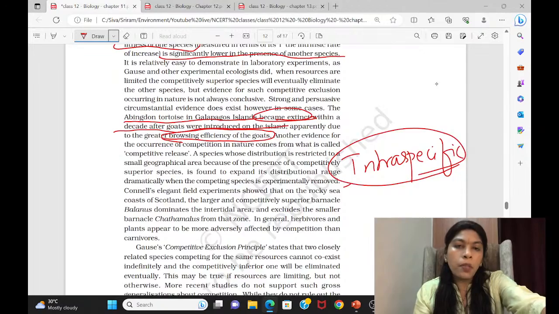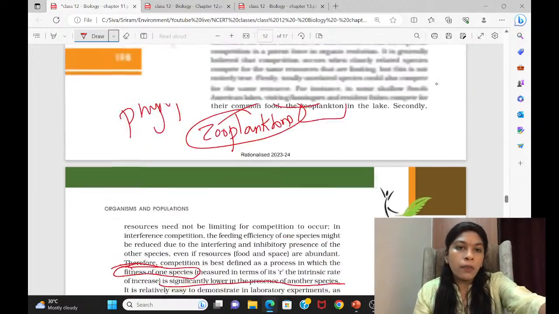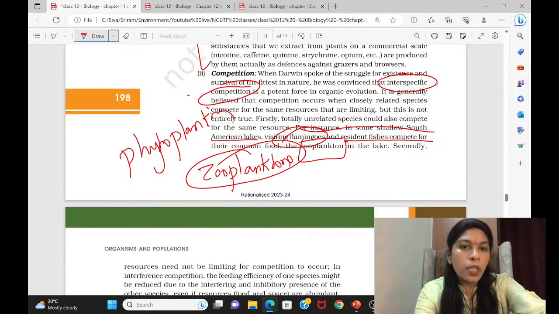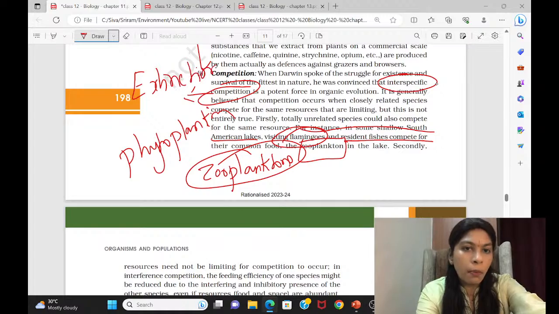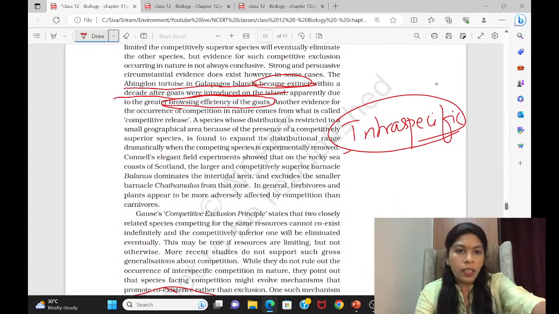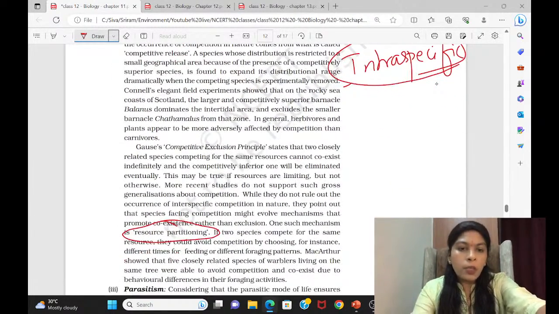So what they are coming to say is the thing which you have to note. See this interspecific competition: it will lead to extinction of species. That is why I said it is very dangerous. Extinction may happen, but in case of intraspecific, it's not the case. As you can see this, they will go for resource partitioning.